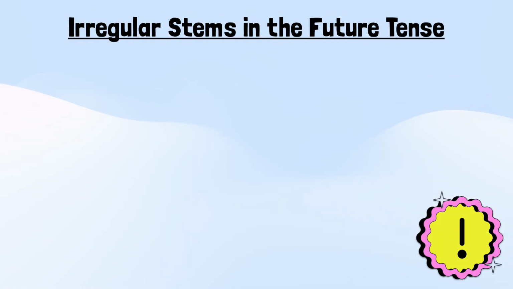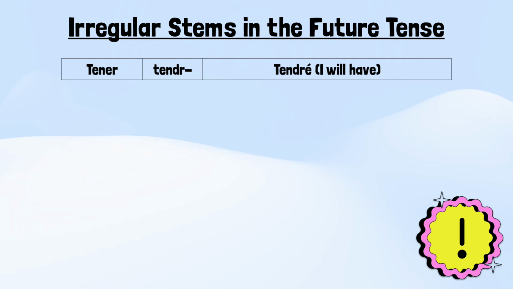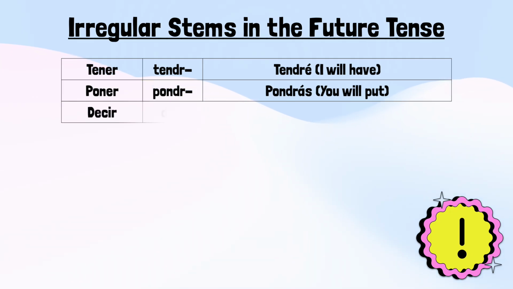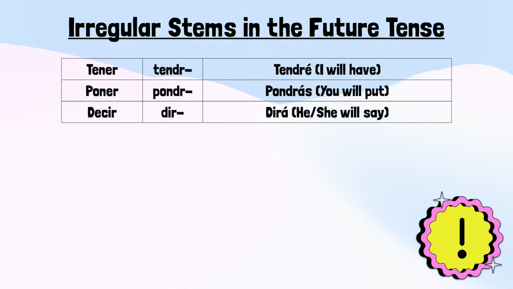Here are some irregular stems in the future tense. Notice these are just irregular stems, not irregular endings. So for tener, it's tendré, I will have. Poner, pondrás, you will put. Decir, it's dir, so dirá, he or she will say.